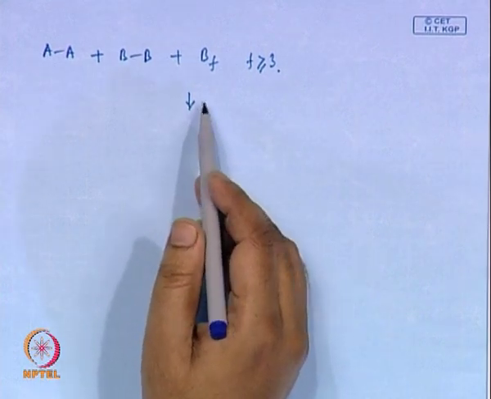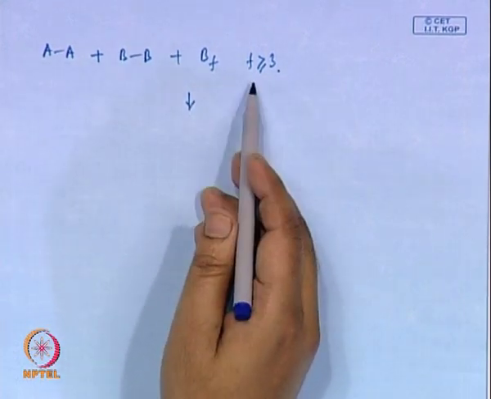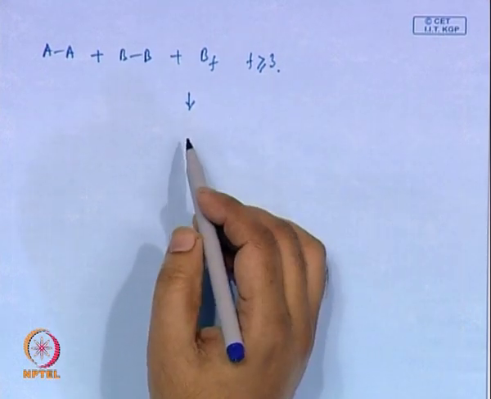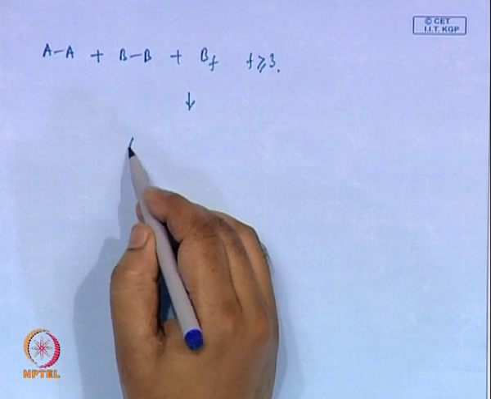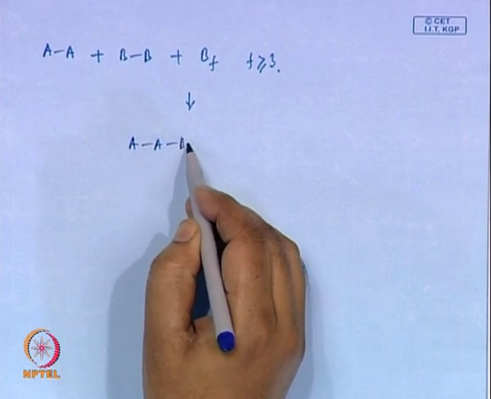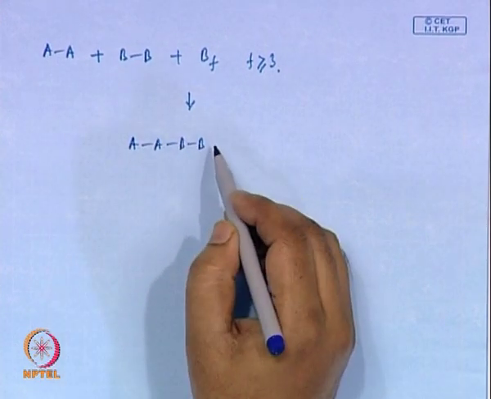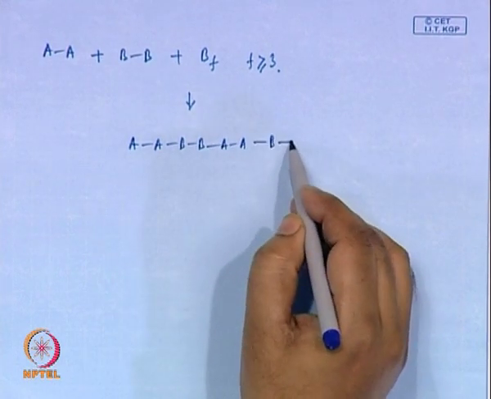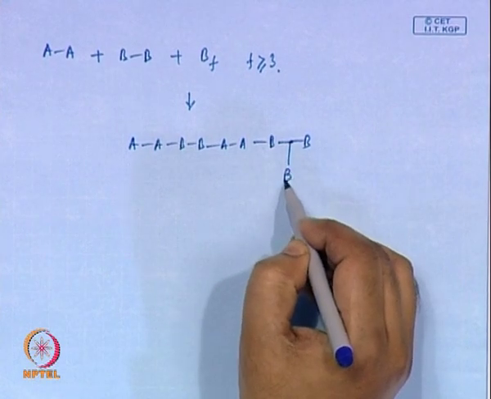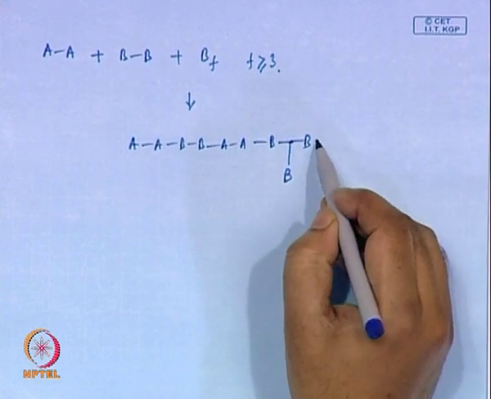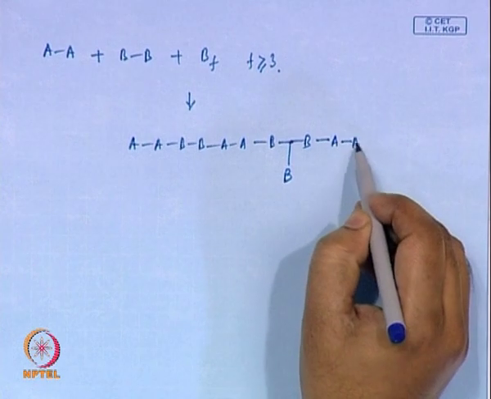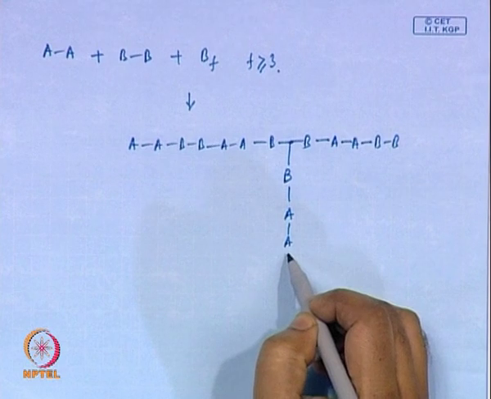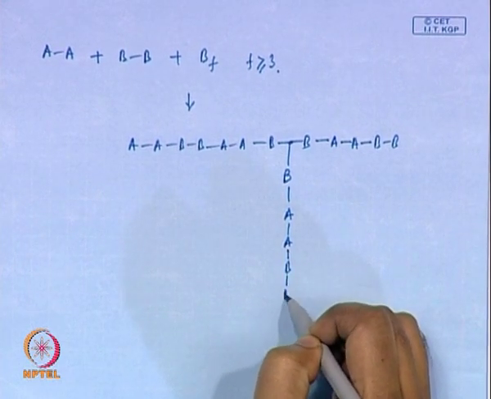How will it react? This one: AA plus BB, BF, where F is 3 or higher. Obviously the reaction will be A, B, B, B, A. Suppose this B comes here and you have B, B. Suppose we are talking about F is 3, this will react with A, again B, B, this will react with A and B, B and so on.